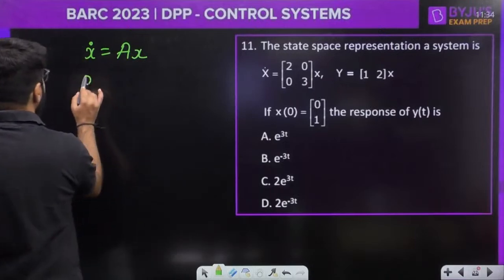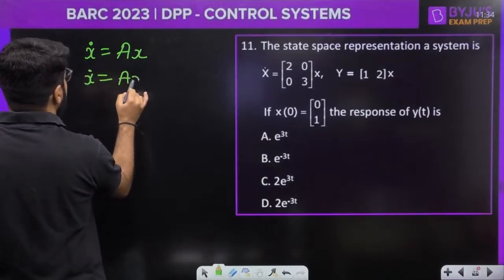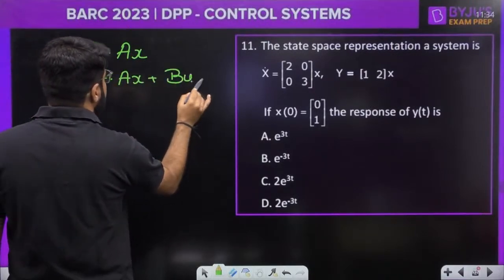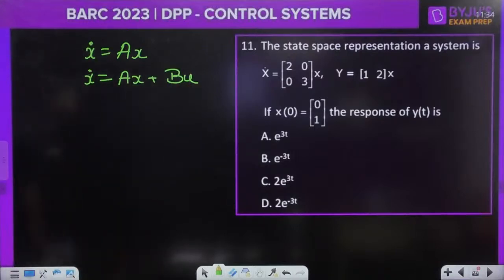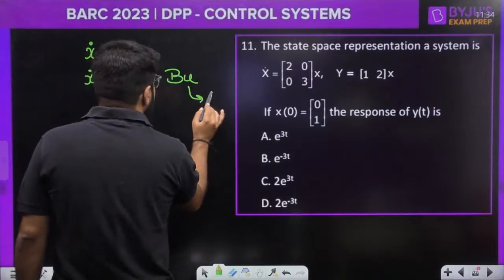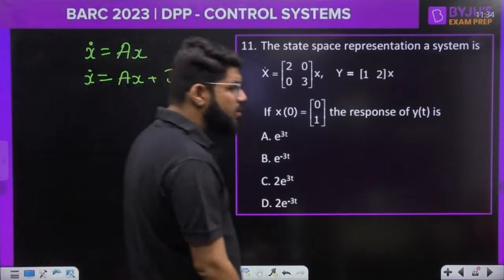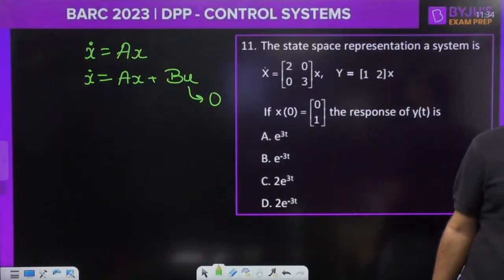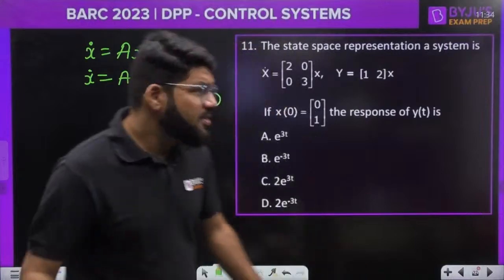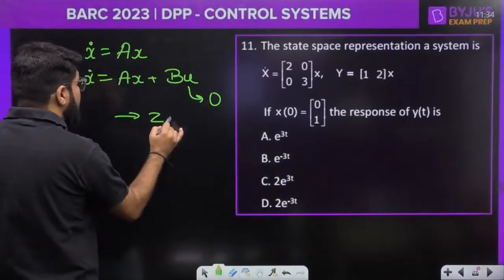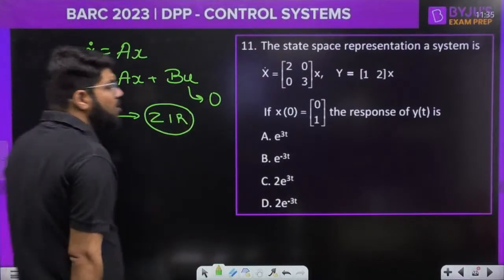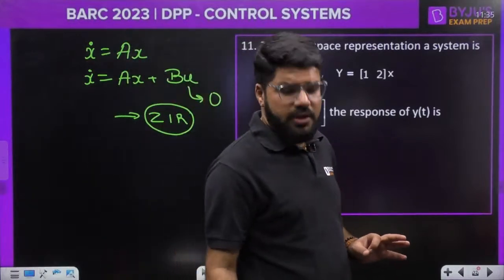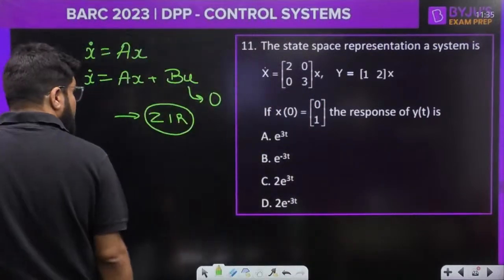So x dot is equal to ax, or we can say that x dot is equal to ax plus bu. But if u is not mentioned, that means u is equal to 0, x dot is equal to ax. So the response that you need to calculate is the zero input response, the response under zero input condition.